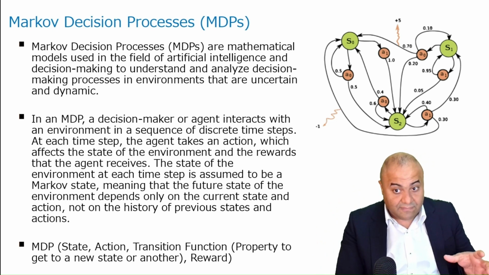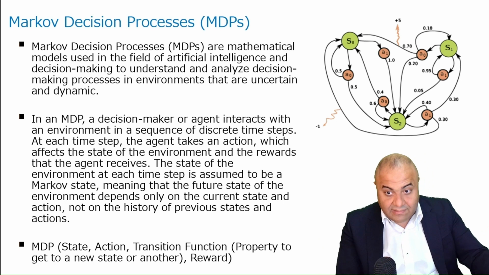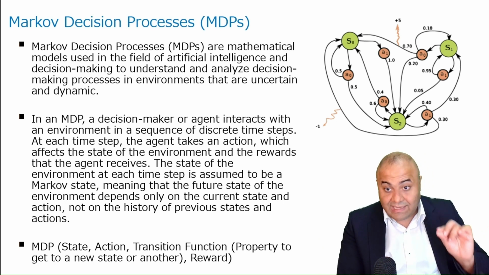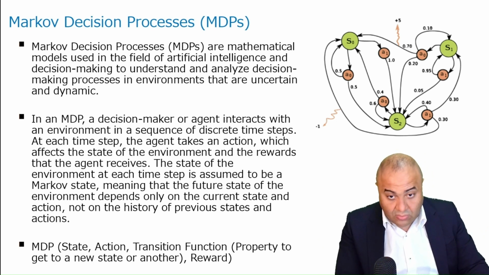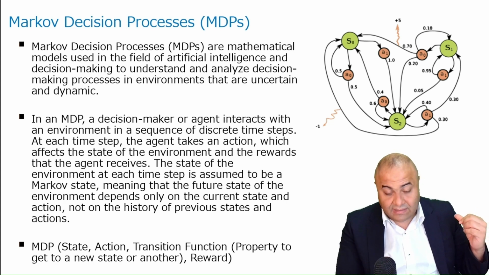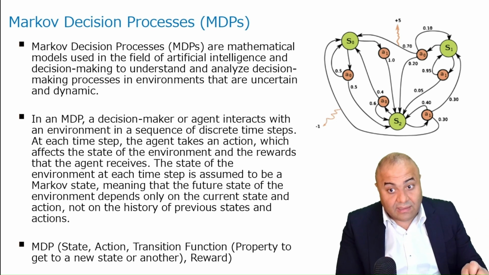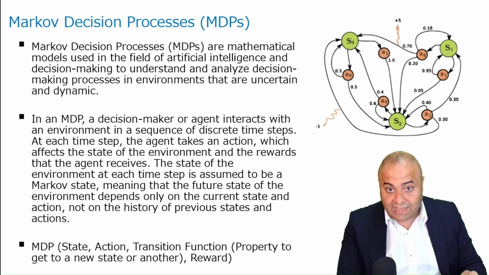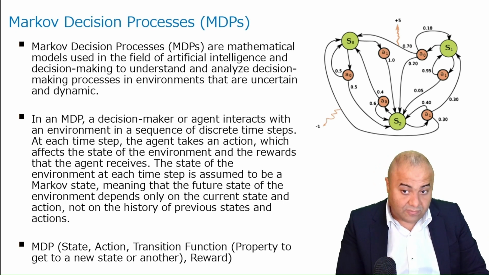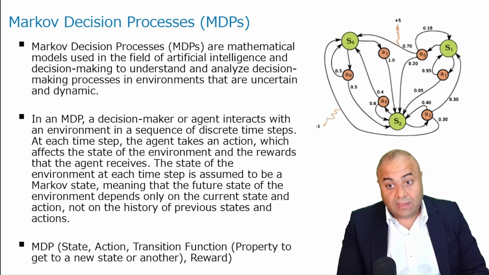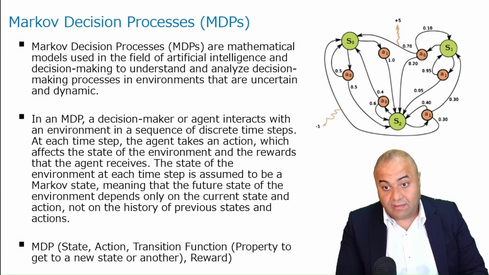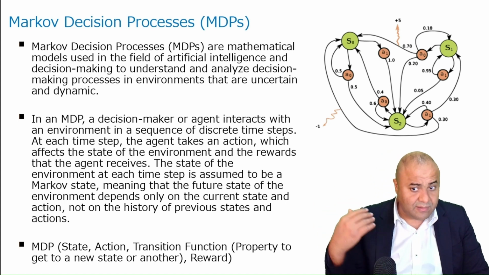For example, if we have a current state, the future state will depend only on our current state. It does not depend on the past state. It does not depend on the past actions. It depends only on the current state and the action that we're going to take in the current state. So this is a very powerful idea. That means everything in the environment will be a unique state, and from that state we simply take an action. So we don't have to care about what happened before.